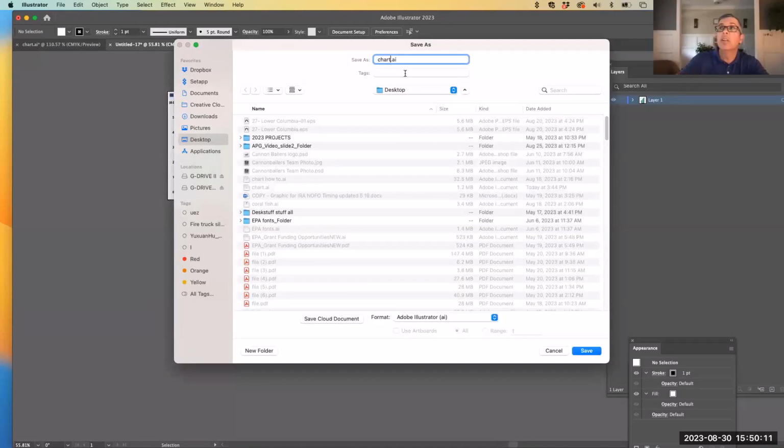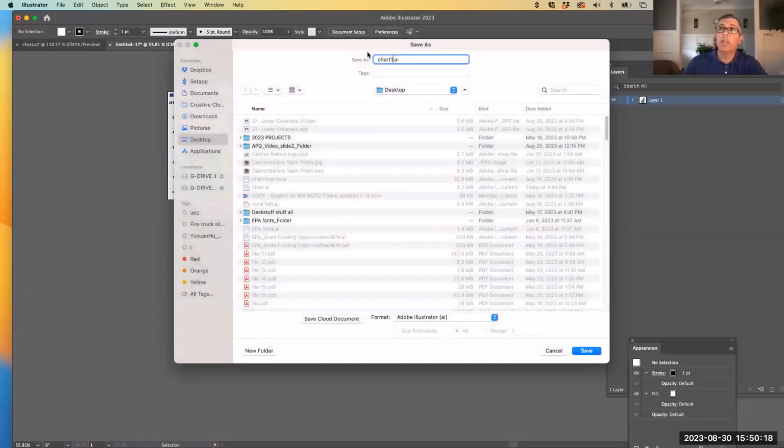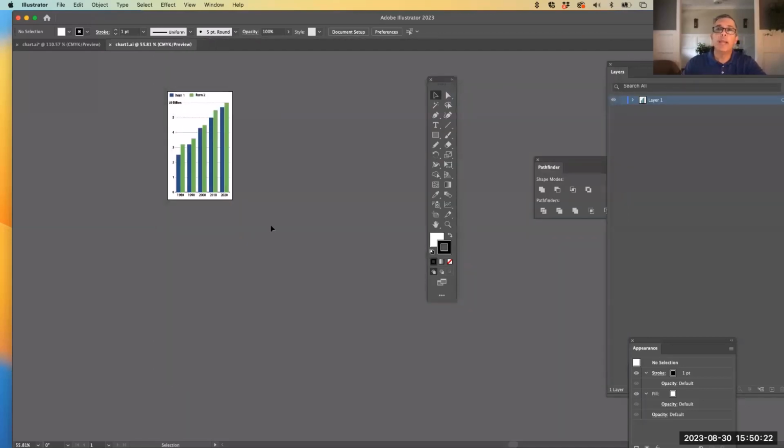So this is chart.ai. Let's see if it doesn't. Nope, I don't want to replay it. Chart1.ai. And I'm going to create a JPEG or EPS of this.